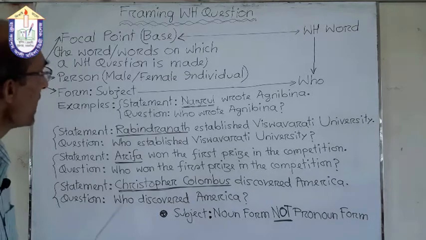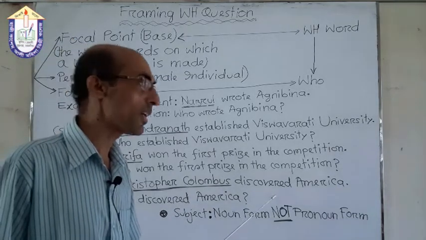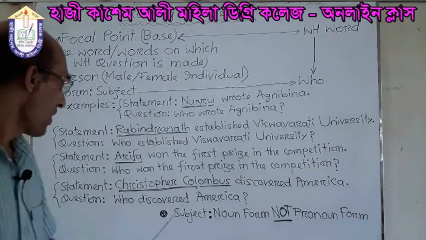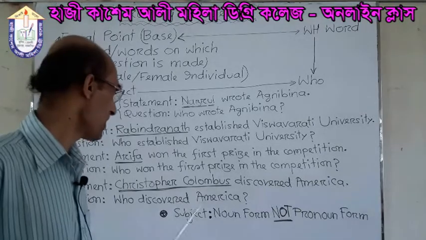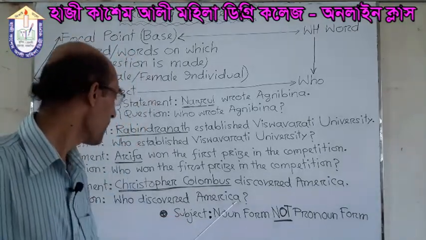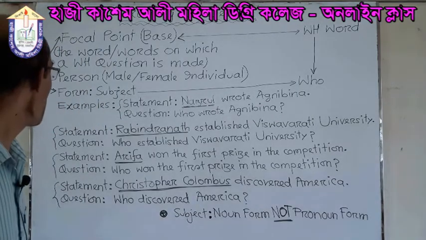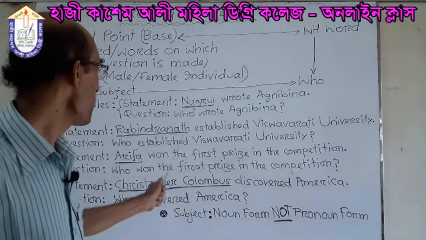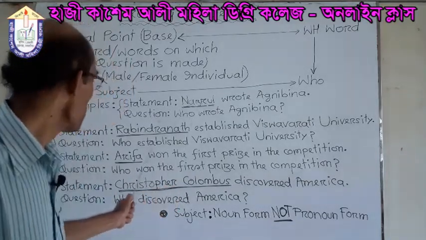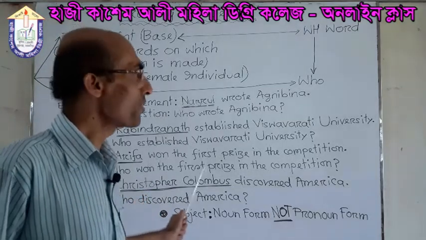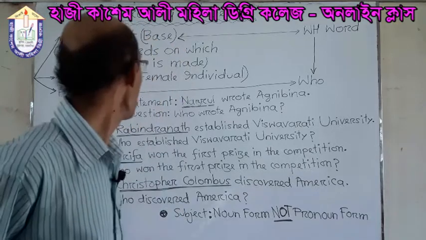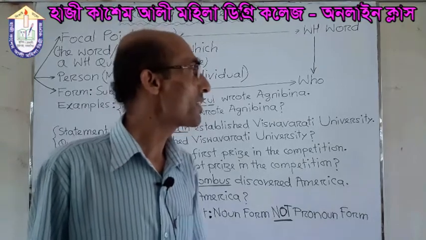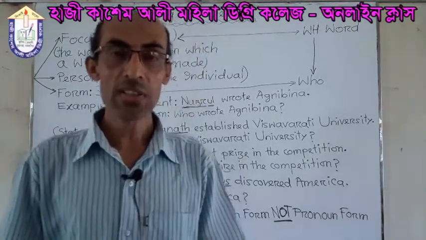And in sentence number 4, Christopher Columbus discovered America. Here, in place of Christopher Columbus, we have used who, and the rest of the things remain unchanged. Discovered America. So we say that if the focal point is person and the form of the person is subject, we only use who in the place of the subject to make our statement into a question. I think, students, you have understood this point. Our next point is on the person as an object form. Now we will discuss it.